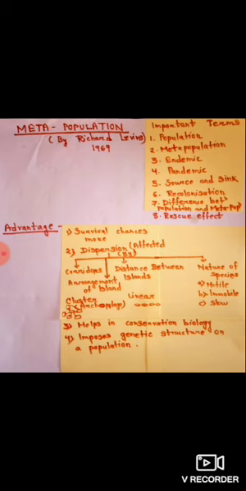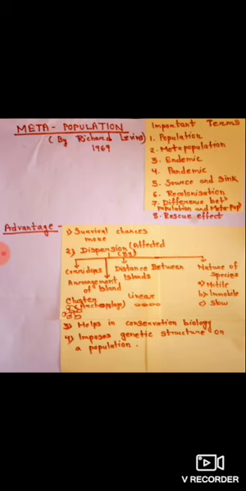Then the third one is the nature of the species. If the species are motile, they will migrate. If they are immobile, migration will be less. And if they are slow, migration will take place, but it will take time.